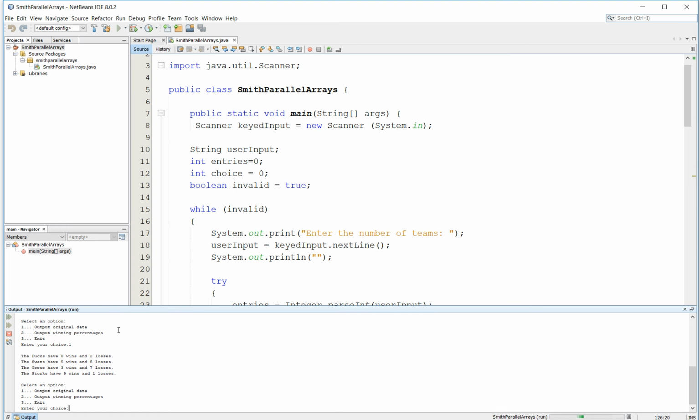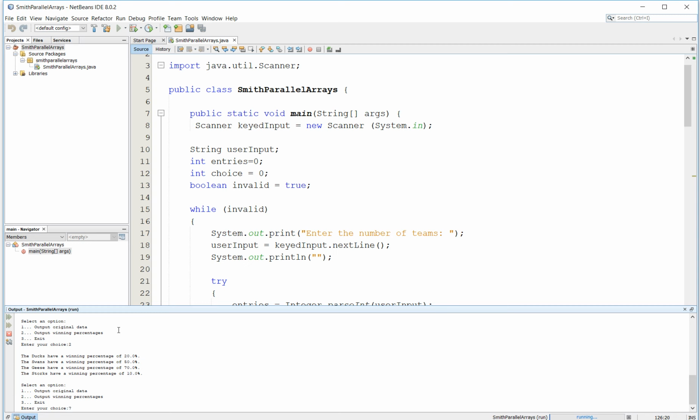So it has nice user-friendly sentences there. The Ducks have 8 wins and 2 losses. Swans have 5 wins, 5 losses, etc., etc. I can output winning percentages. So it provides me with the winning percentage, 1 decimal place for each of those with the percentage sign and everything, so it's formatted very nicely. I can exit, but I'm going to try to do something else.